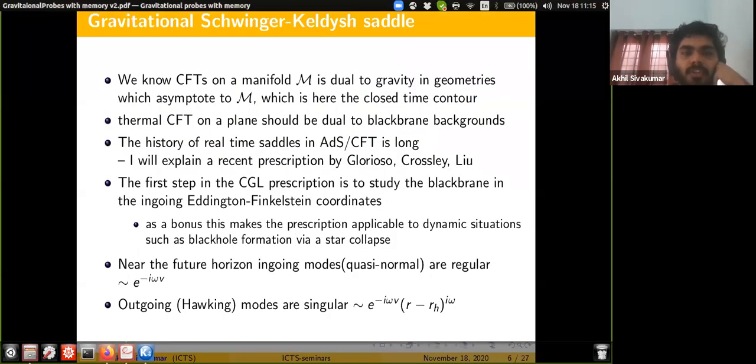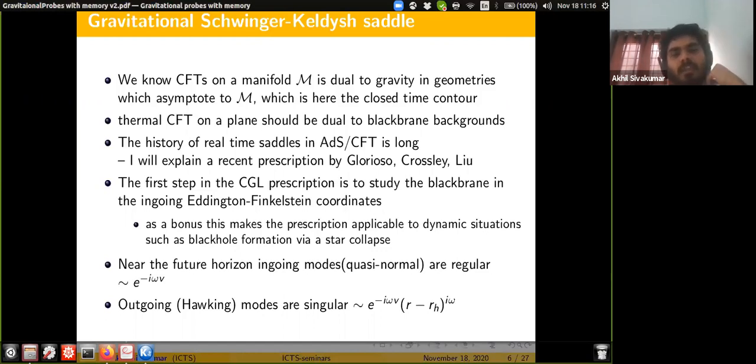So we know thermal CFT on a plane, like the one we are interested in, is dual to black plane backgrounds, and we now have the idea that what we are interested in is some modified black plane background which asymptotes to this double path integral for the CFT. And there is a long history of attempts to figure out what such a saddle, such a gravitational geometry, should look like. I'll explain a recent prescription by Glorioso, Crossley, and Liu, which seems to have settled this issue.